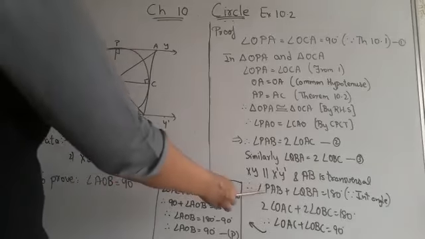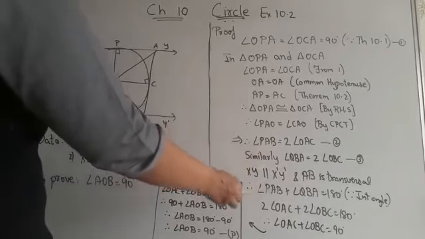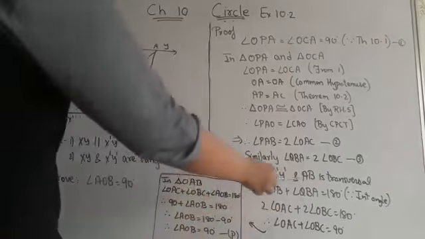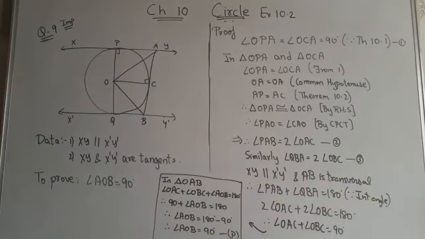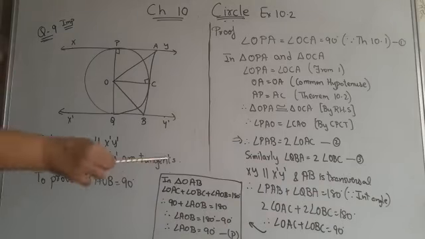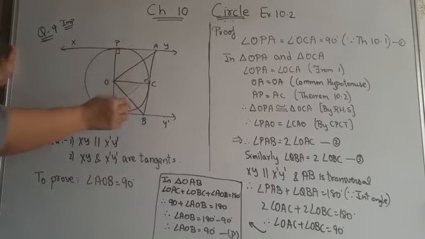Now what is PAB? We have already found it is 2 times OAC. Then QBA is 2 times OBC, and the sum equals 180. Dividing by 2, we get angle OAC plus angle OBC equals 90 degrees. Now children, this is OAC, that means this angle, and OBC means this angle. The sum of these two angles is 90.